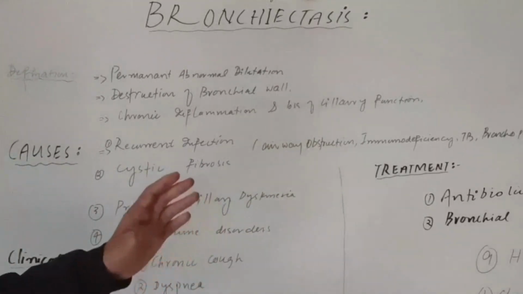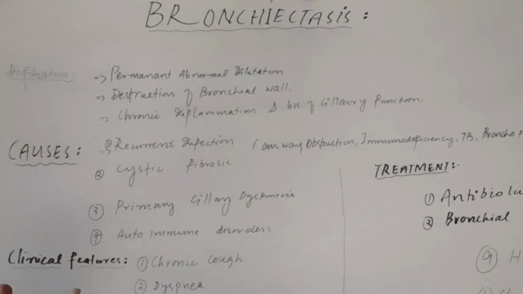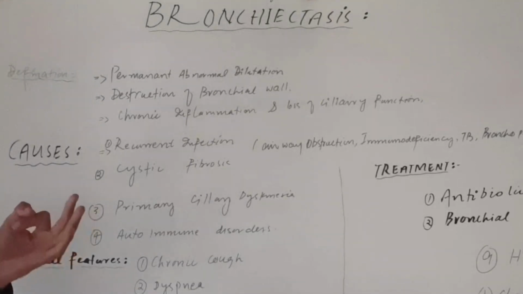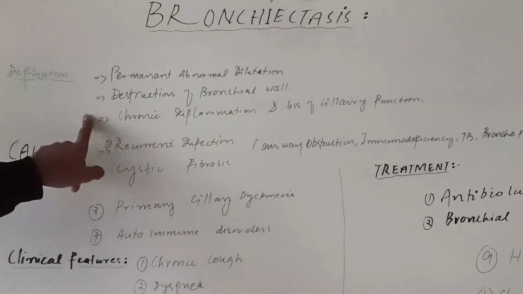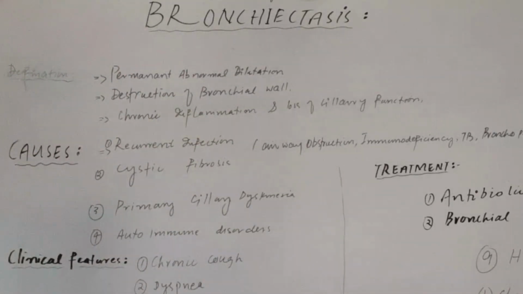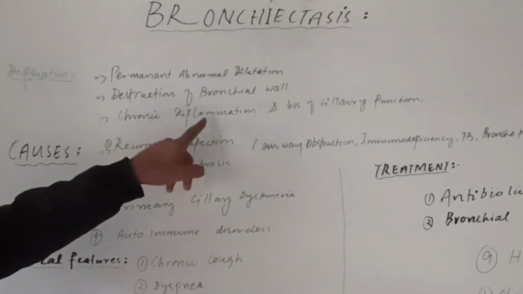So there are four things in the definition of bronchiectasis. One is the abnormal permanent dilatation, and there is destruction of the bronchial wall along with chronic inflammation and loss of ciliary function. Remember that bronchiectasis is a permanent disorder and it cannot be cured, but we give antibiotics and other treatment for symptomatic relief. In the definition there is chronic inflammation.